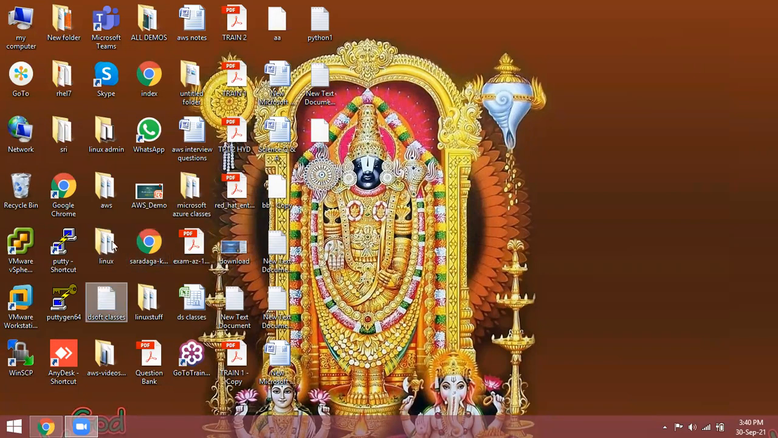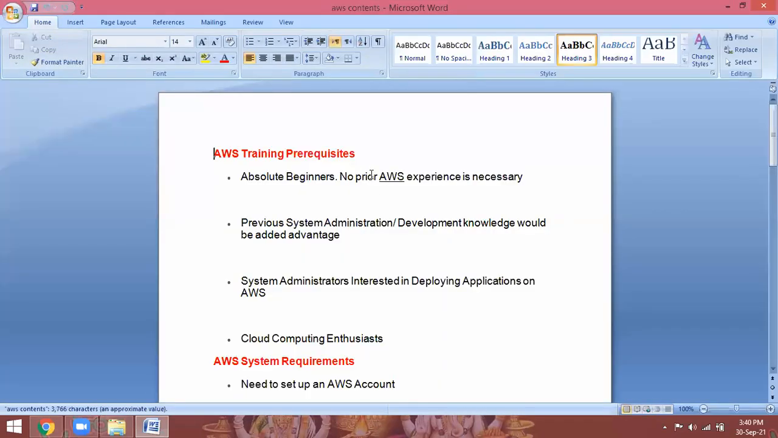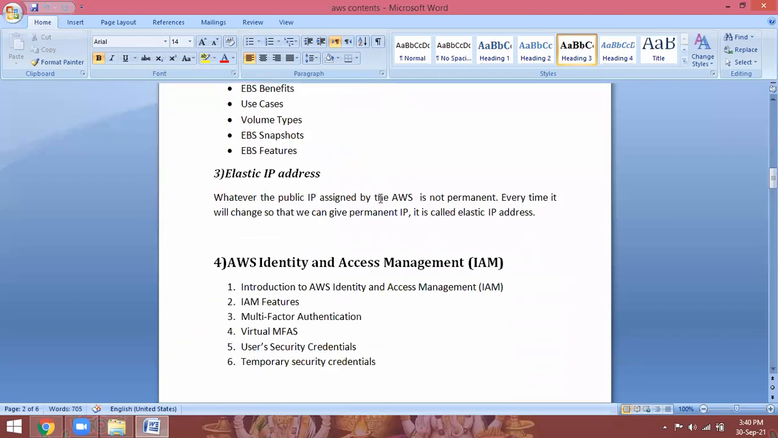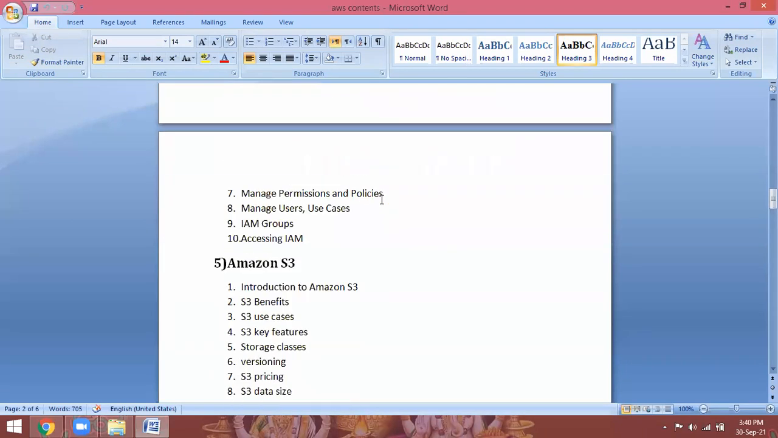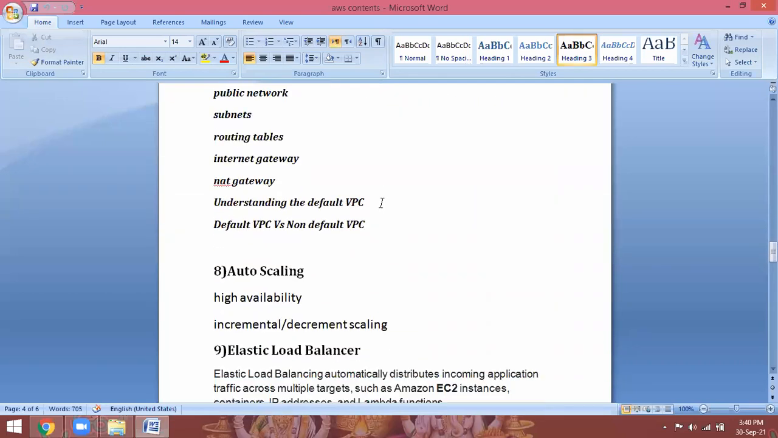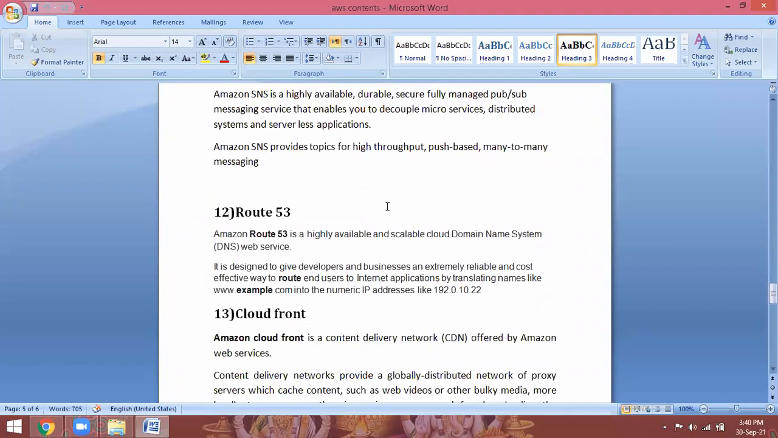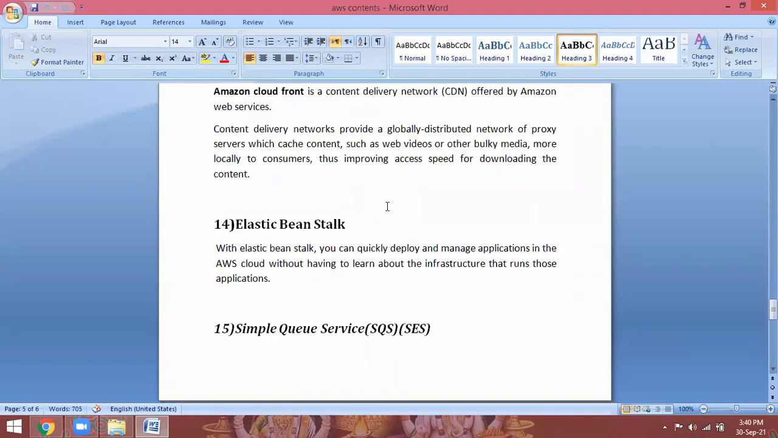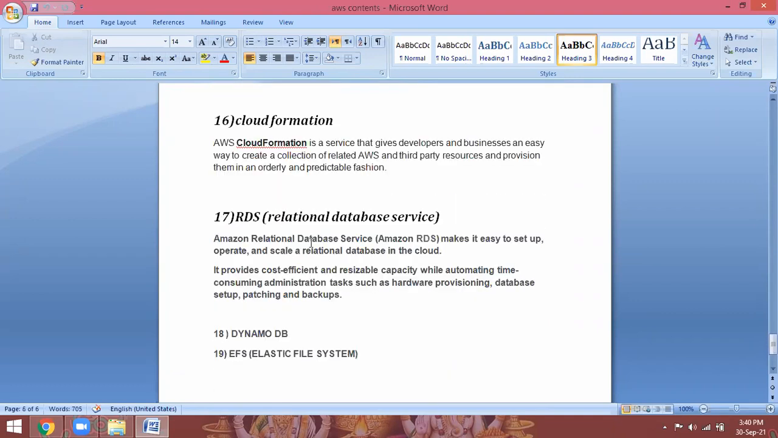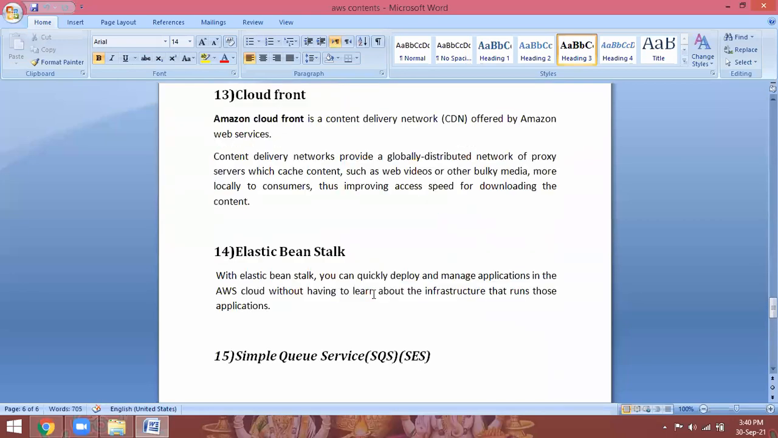I already explained yesterday also. These are the contents we are going to discuss in AWS Solutions Architect Associate: EC2, Amazon block storage, elastic IP addresses, IAM, S3 storage, Glacier storage, VPC virtual private cloud, auto scaling, load balancers, CloudWatch, simple notification service, Route 53, CloudFront, Elastic Beanstalk, SQS and SES, simple queue service and simple email service, CloudFormation, relational database services, DynamoDB, EFS. This is the course content we are going to discuss in this class.